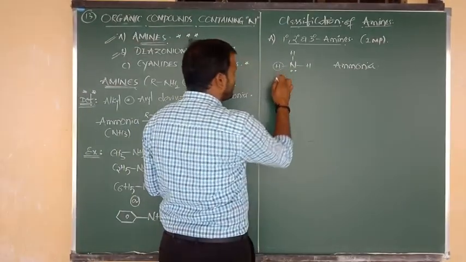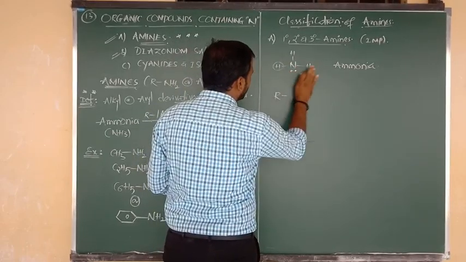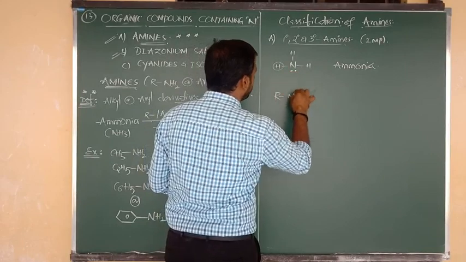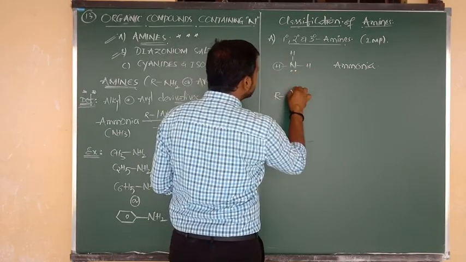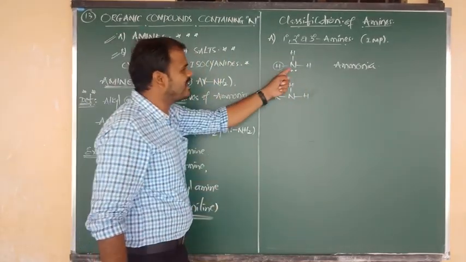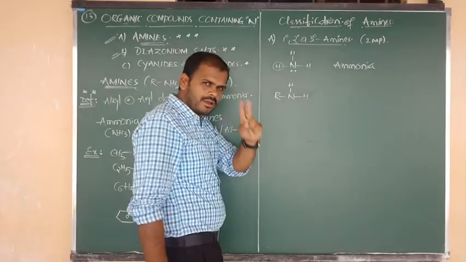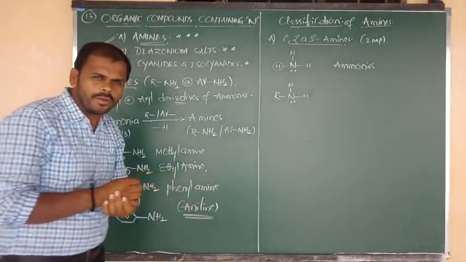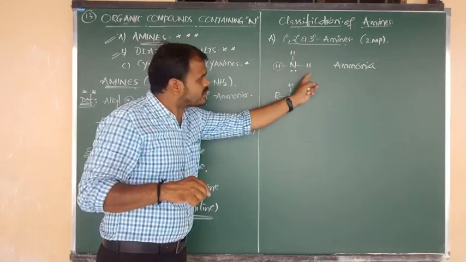I have written R in the place of H. R is bonded to what? N. And N is connected on 2 sides to hydrogen atoms. Again the same thing: nitrogen contains a total of 5 electrons, 3 are in sharing, and the remaining 2 we can write as 1 lone pair.